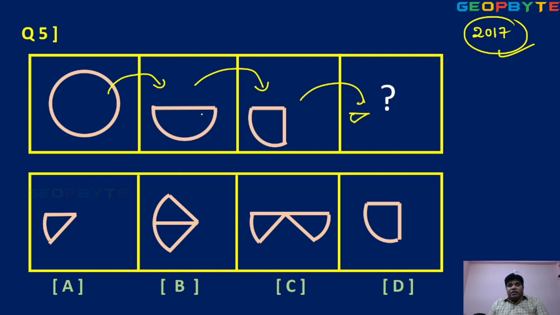Okay, the diagram becomes a half. Okay, half. So which option is satisfied? Option A is satisfied. Option B is wrong, C is wrong, D is wrong. The diagram becomes a half.